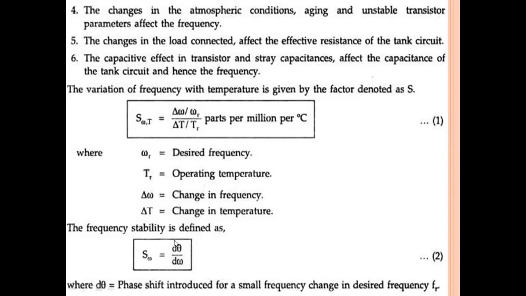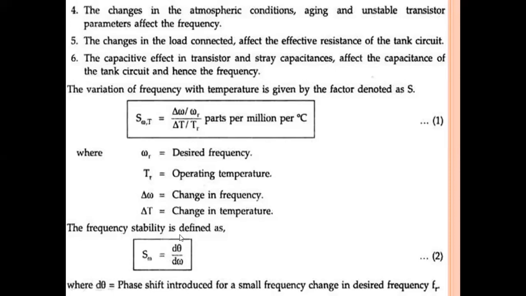And what is the frequency stability? Here we have the formula to find the frequency stability. S omega is equal to d theta by d omega, where d theta is the phase shift introduced for a small frequency change in the desired frequency Fr. If d theta by d omega is high, then S omega is also high. That means we can get higher frequency stability. So in order to get higher frequency stability, d theta by d omega should be high. That is about the frequency stability of oscillators.